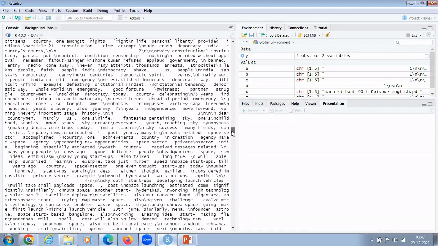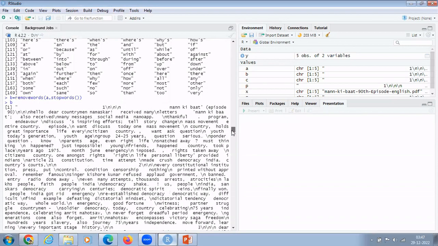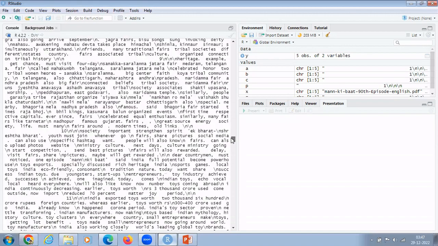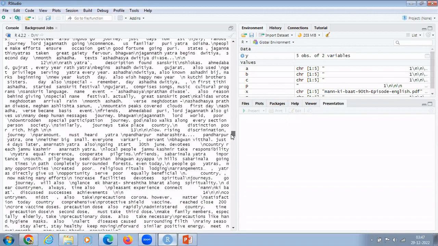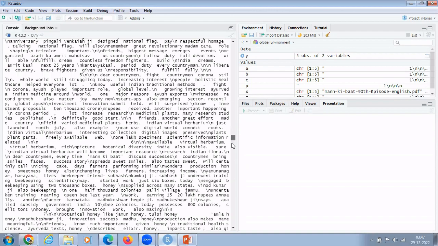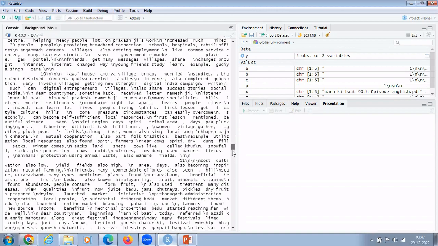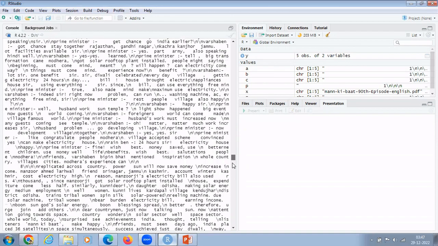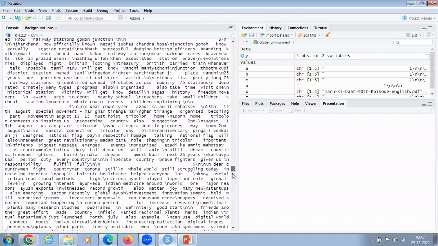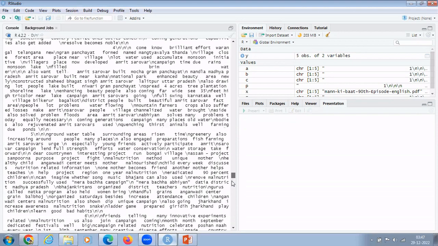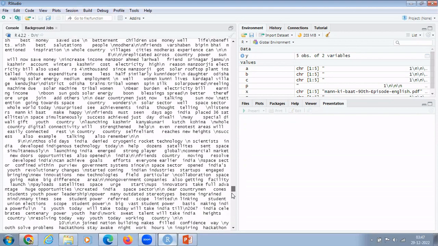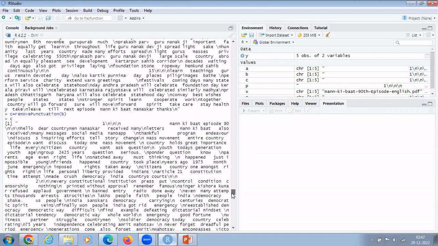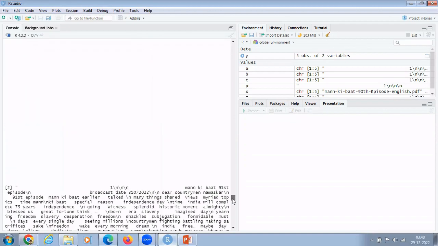These are the stop words, so I put the text without stop words in B, and after that, in C, I have removed punctuation marks.